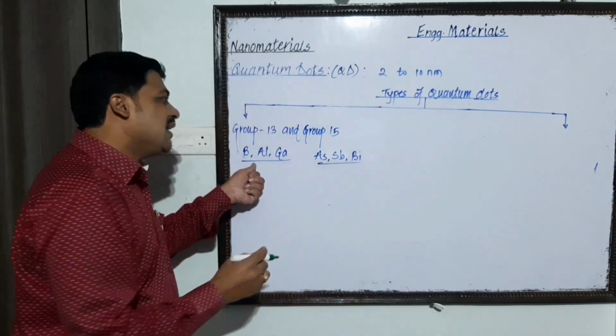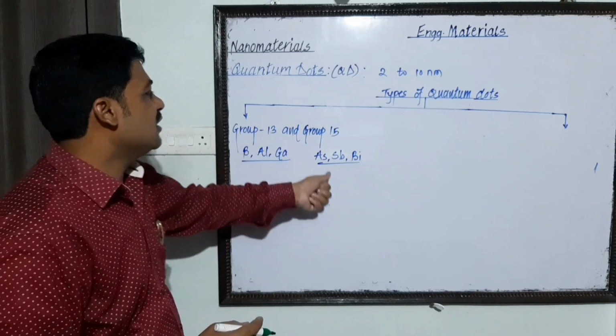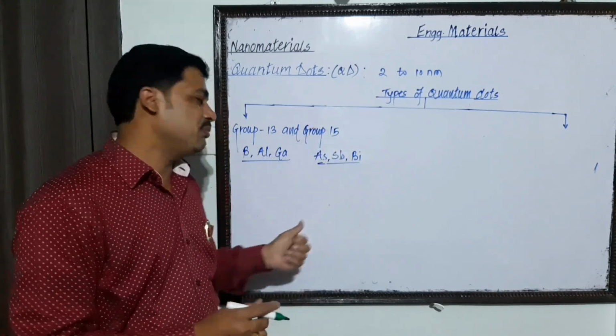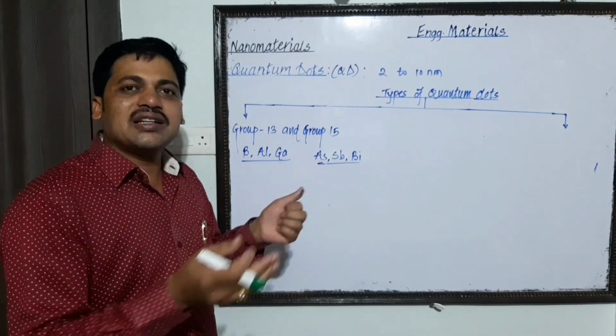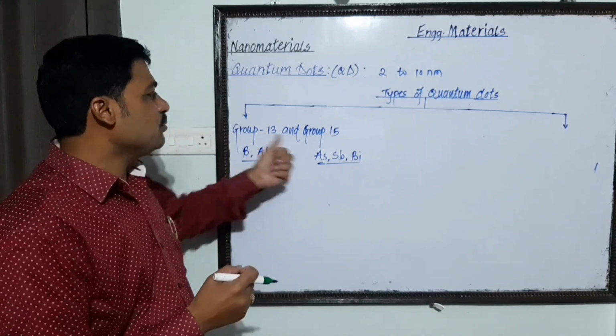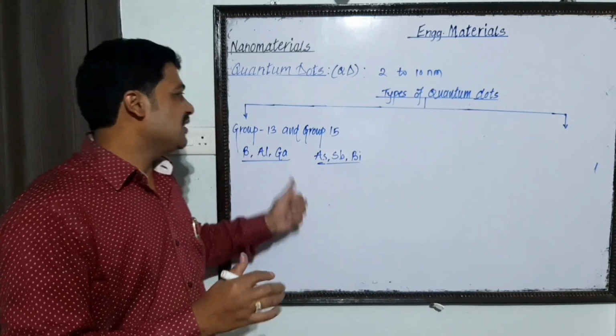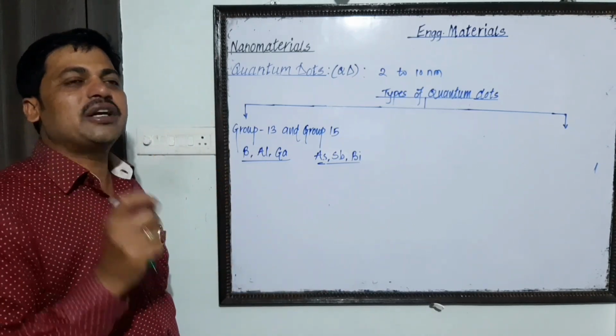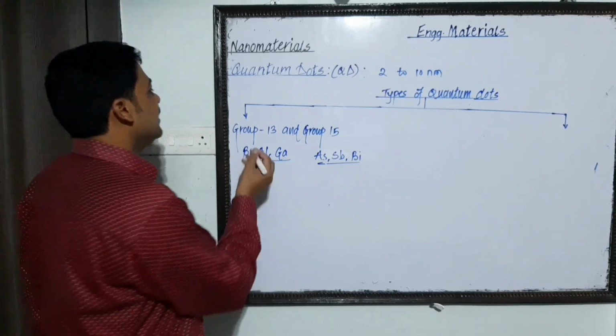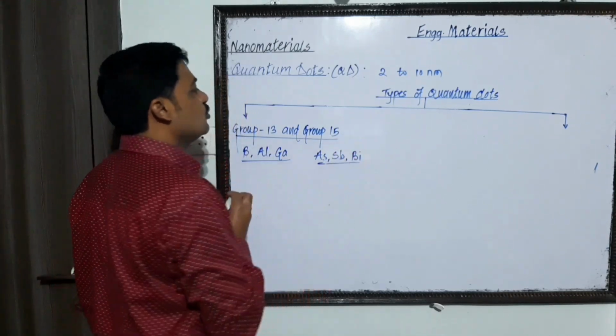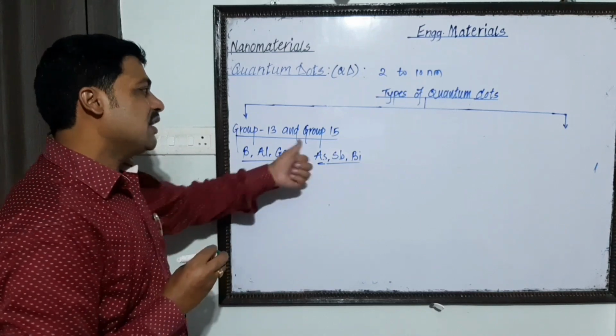One element from group 13 and another element from group 15 come together, and from these two elements a particular kind of quantum dot is synthesized, and it is nothing but the group 13 and group 15 semiconducting quantum dot.